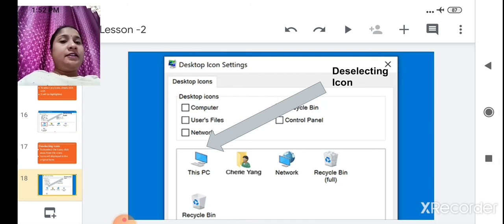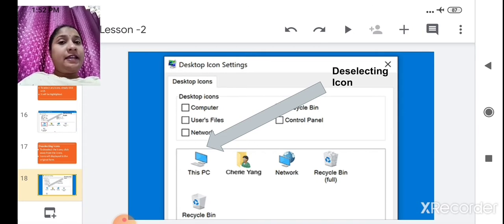Now in deselecting, we click the pointer in a slightly different area. What will happen? The highlight on This PC will be removed and it will appear in its original form. Got it?